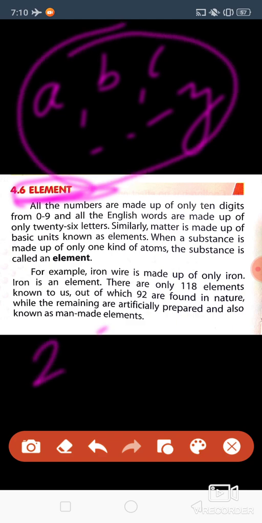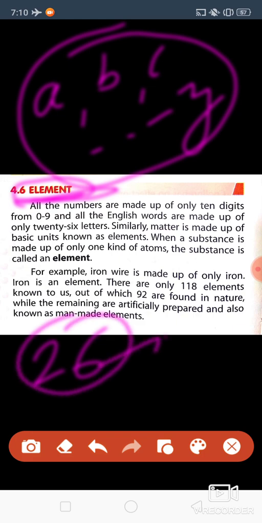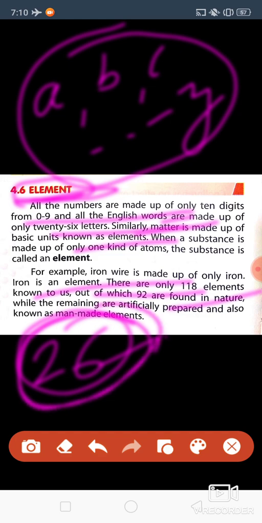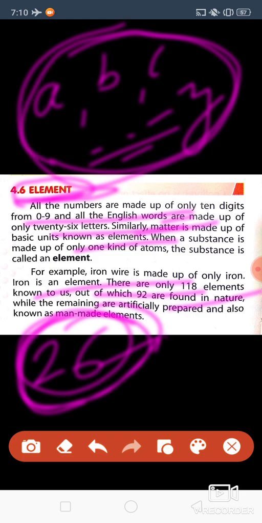Total 26 letters are there. Any word is written from among these 26 letters only. If you have to write any word of the world, you use these 26 letters, A to Z, and you can write any word.